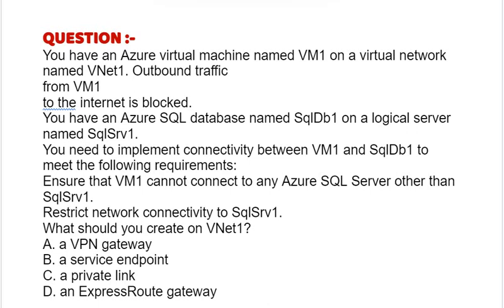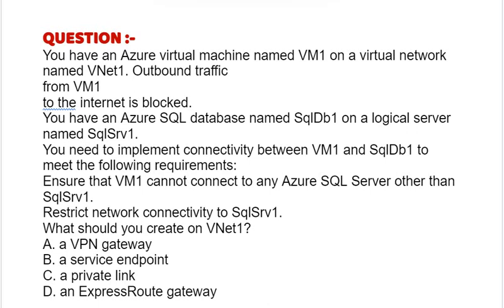You need to implement connectivity between VM1 and SQLDB1 to meet the following requirements. Ensure that VM1 cannot connect to any Azure SQL server other than SQL SRV1. Restrict network connectivity to SQL SRV1. What should you create on VNet1?